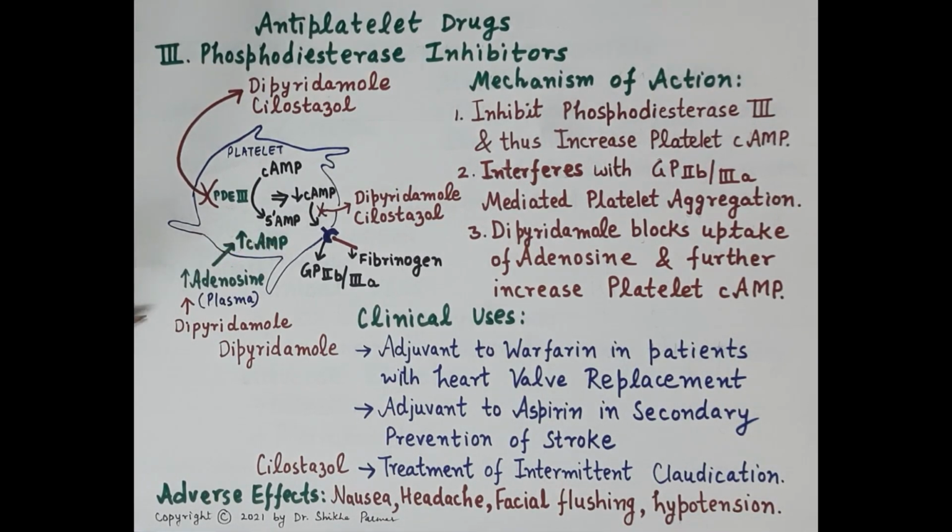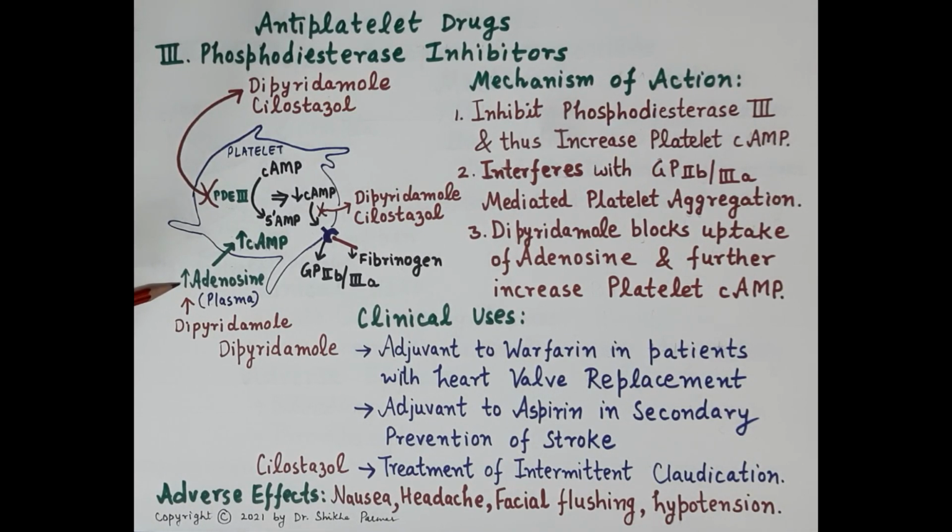Now, apart from this, when we specifically talk about dipyridamole, apart from inhibiting phosphodiesterase 3, dipyridamole also blocks the uptake of adenosine by the red blood cells.